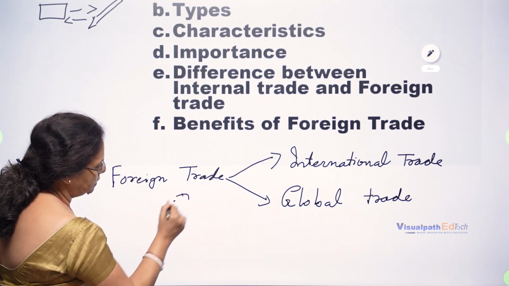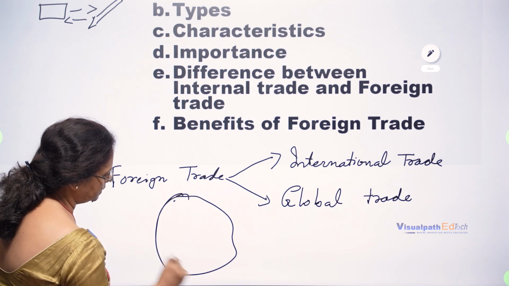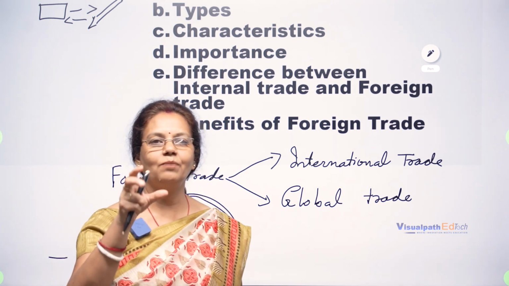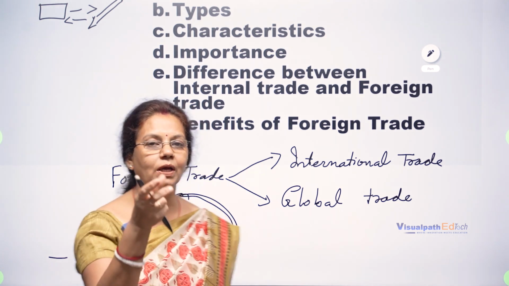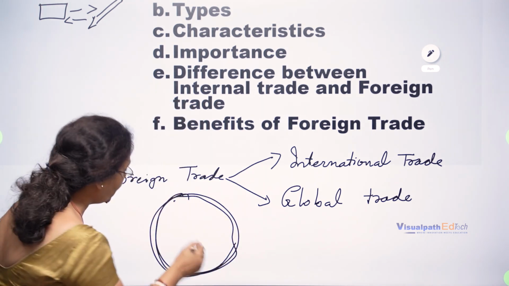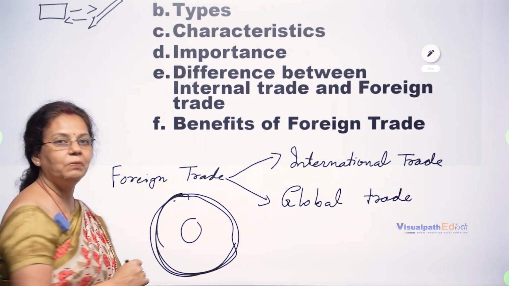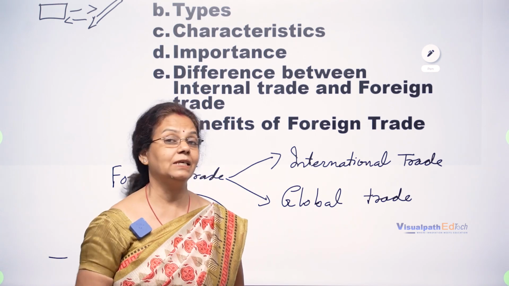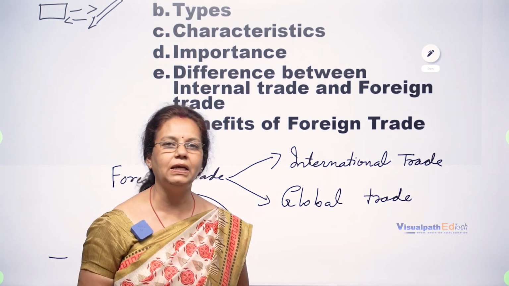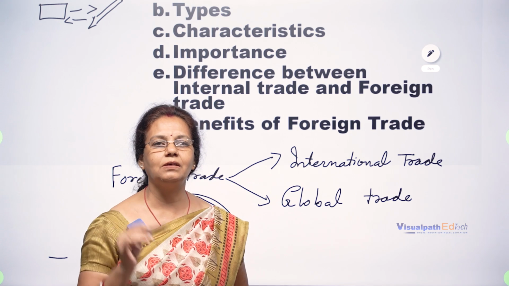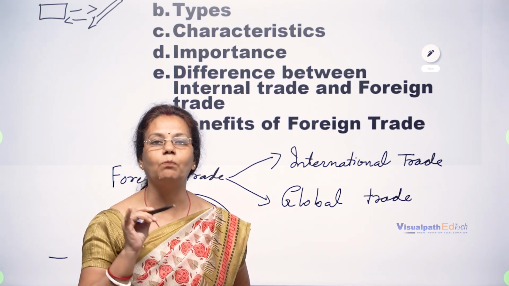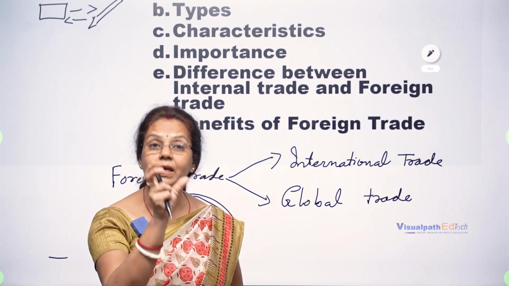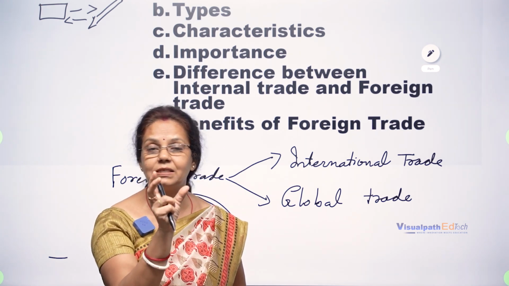The world is very small nowadays. Only a circle. Earlier we heard that the world is round, but nowadays this round is very small. Earlier it was a very big round to go from one place to another place. It takes a lot of time, money, energy, everything is required. But nowadays, with modern technology, everything is possible within a very stipulated, limited time.